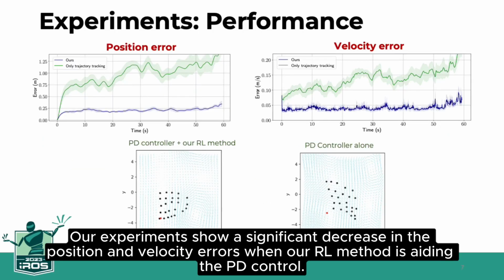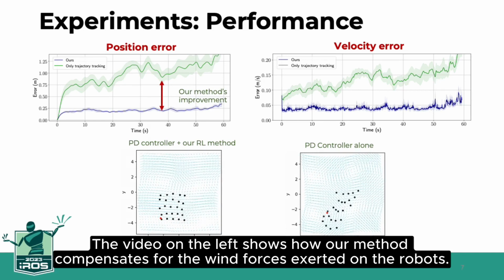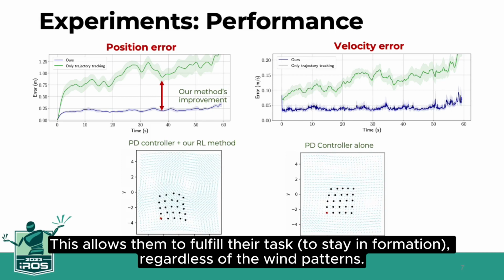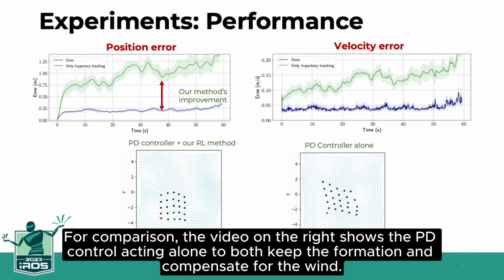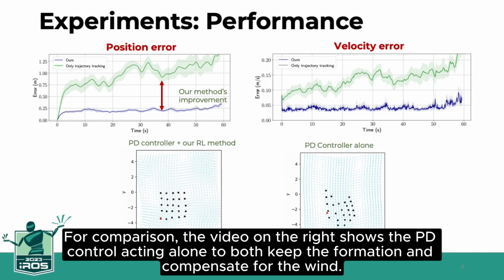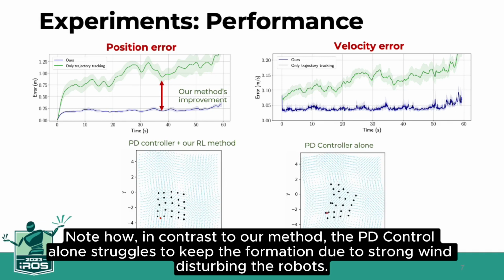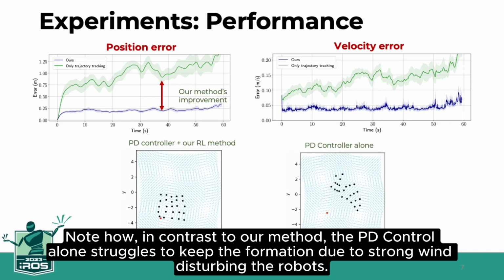Our experiments show a significant decrease in the position and velocity errors when our method is aiding the PD control. The video on the left shows how our method compensates for the wind forces exerted on the robots. This allows them to fulfill their task to stay in formation, regardless of the wind patterns. For comparison, the video on the right shows the PD control acting alone to both keep the formation and compensate for the wind. Note how, in contrast to our method, the PD control alone struggles to keep the formation due to strong wind disturbing the robots.